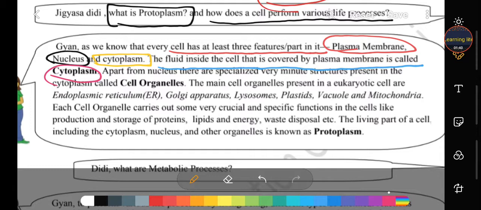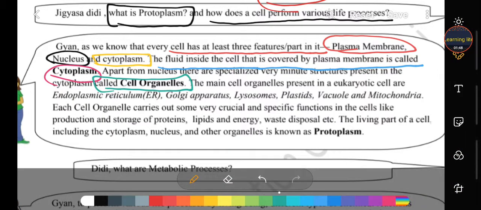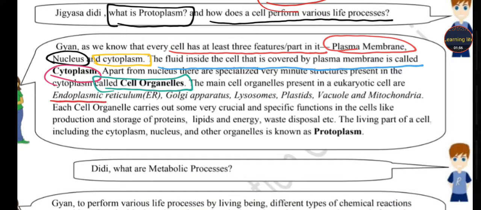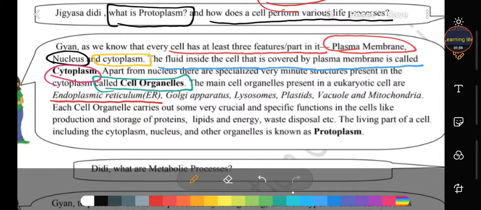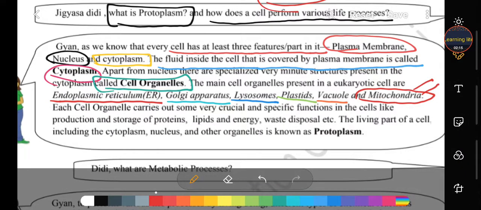Apart from the nucleus, there are very small structures present in our cytoplasm, and these small structures are called cell organelles. The main cell organelles found in our animal, human, means eukaryotic cells, are these: first, endoplasmic reticulum, second Golgi apparatus, third lysosome, fourth plastid, fifth vacuole, and the energy house, that is the powerhouse of the cell, most important, our mitochondria, which provides energy in the form of ATP at the time of requirement.